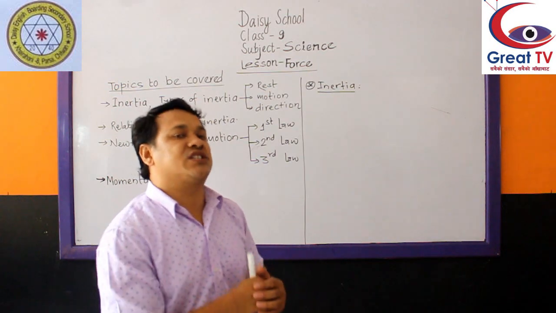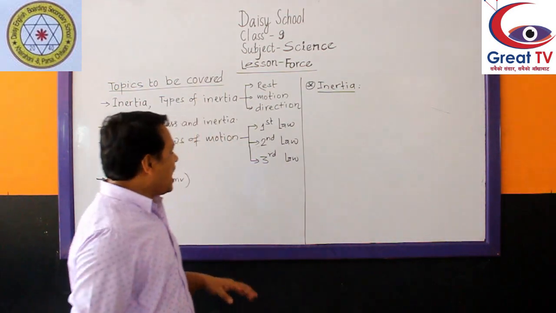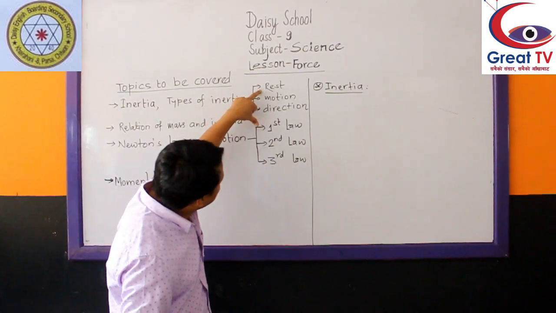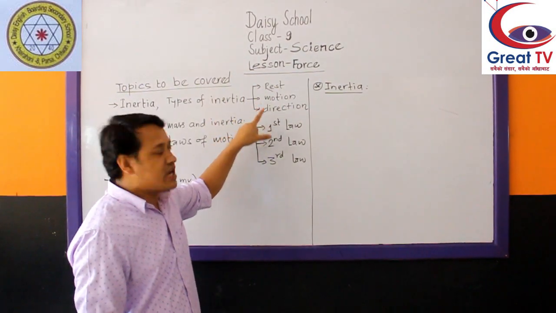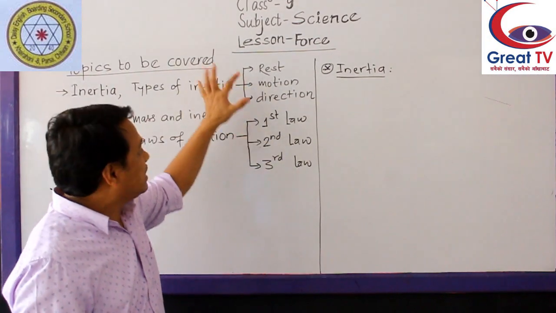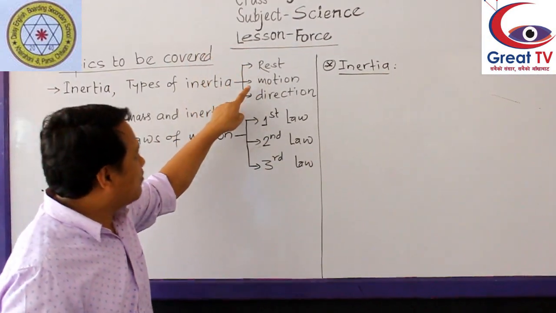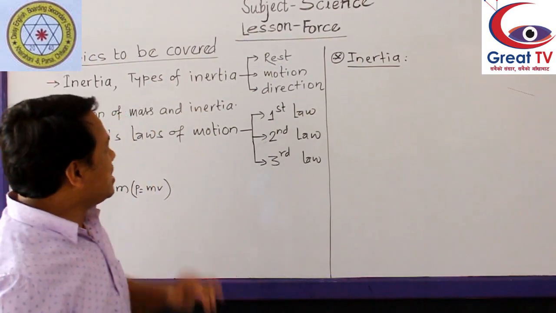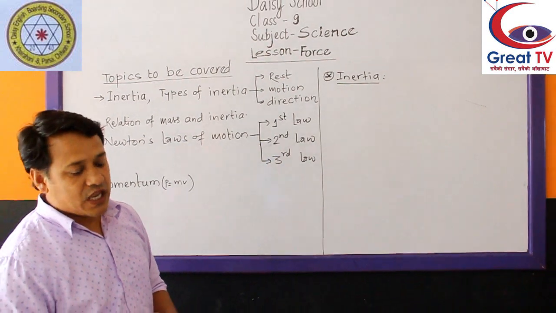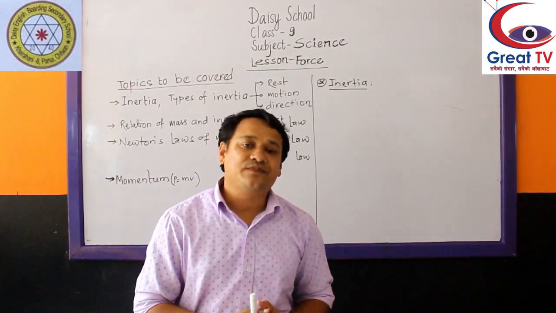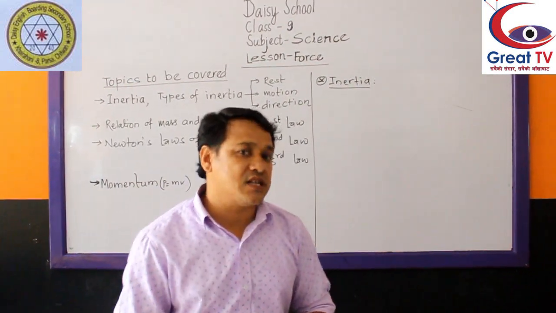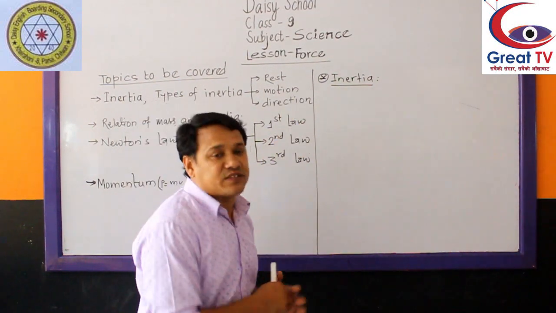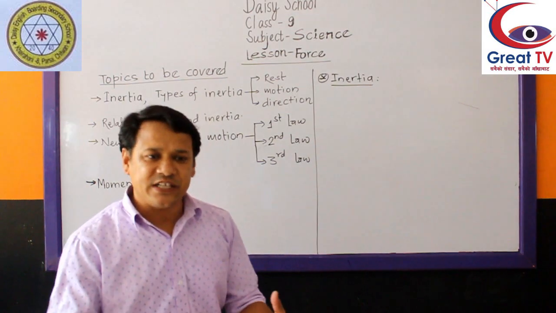There are three types of inertia. We say inertia of rest, inertia of motion, and inertia of direction. Inertia of rest: a rest object has inertia of rest. A moving object has inertia of motion. Inertia of rest means inability of a rest body